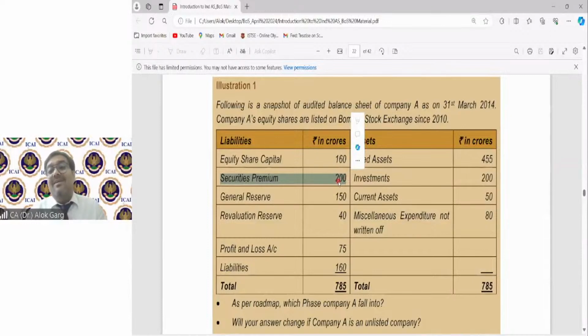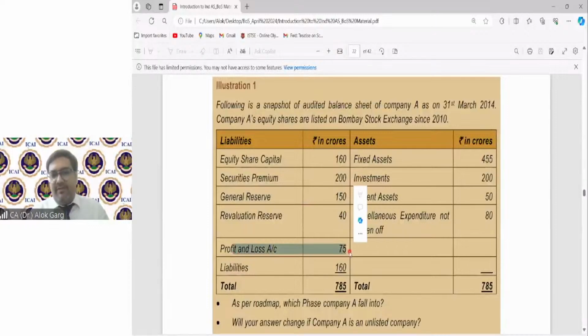The third one is reserves created out of profit. This general reserve is created out of profit, and this P&L is also created out of profit. Revaluation reserve is not created out of profit. So general reserve and profit and loss account will be covered.